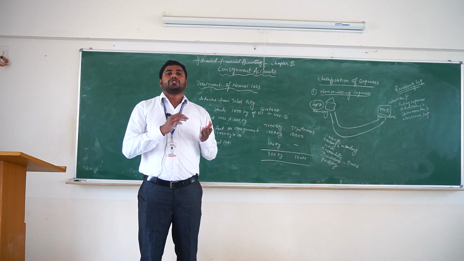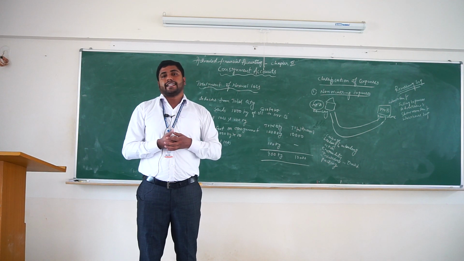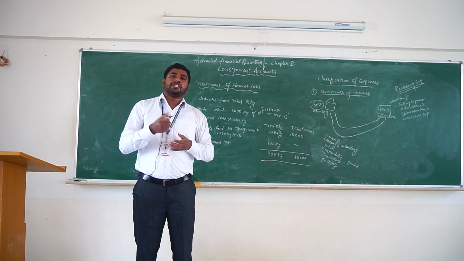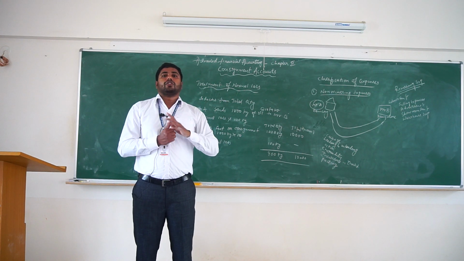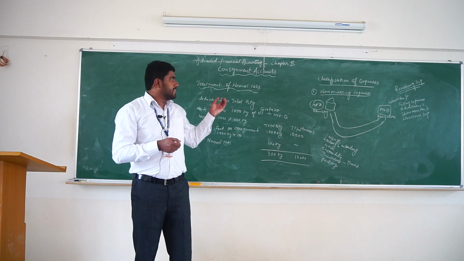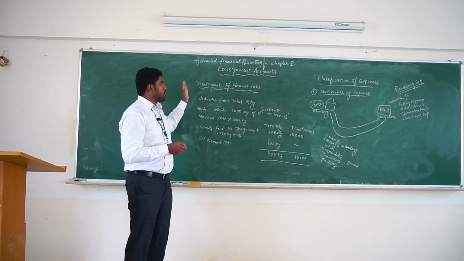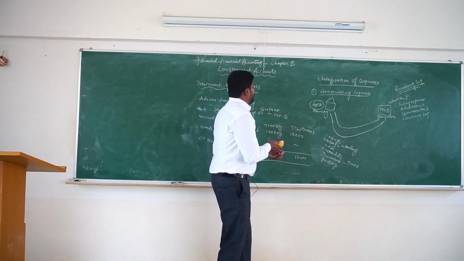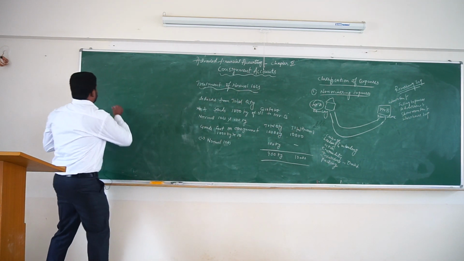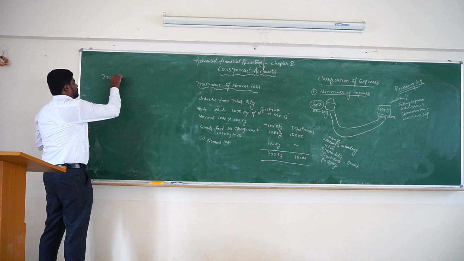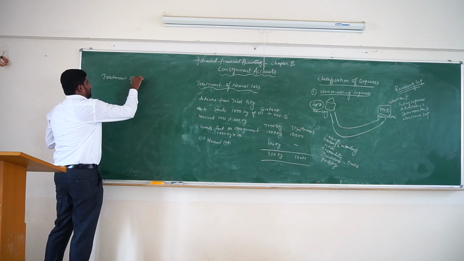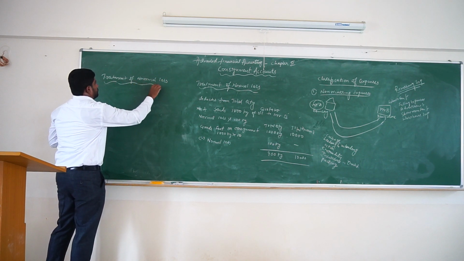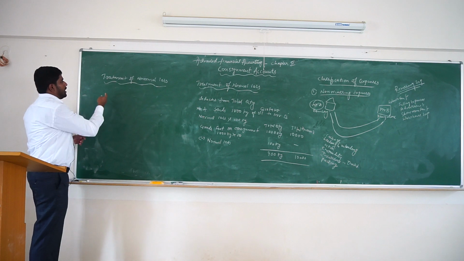Normal loss means when goods were damaged because of expected reasons, like goods damaged by evaporation, leakage, breakage, and loss in transit. If the goods were damaged for these reasons, such a loss is called normal loss. Now the treatment of abnormal loss.